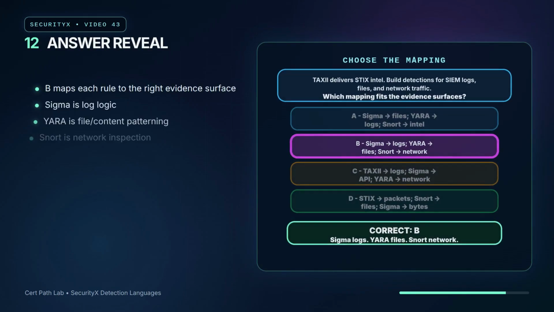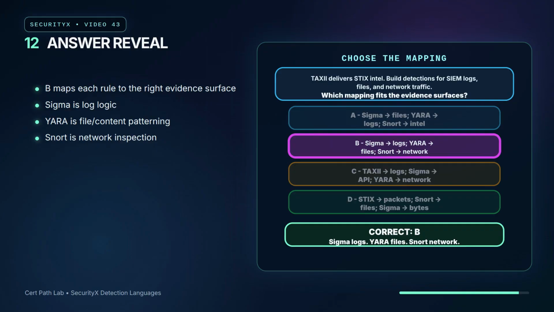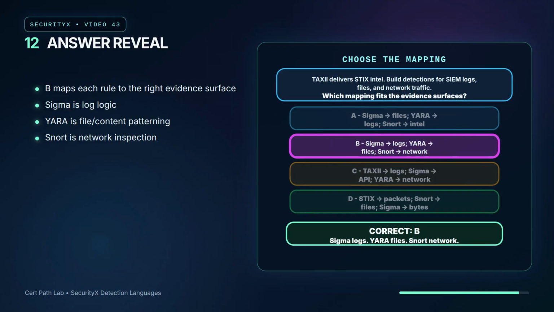The strongest mapping is B. Sigma belongs with SIEM-style log logic. YARA belongs with suspicious files or content patterns. Snort belongs with network traffic inspection. STIX and TAXII still matter, but they are the intelligence description and delivery pieces, not replacements for the detection rule languages. The senior move is to preserve the threat context, then express it in the language each sensor understands.